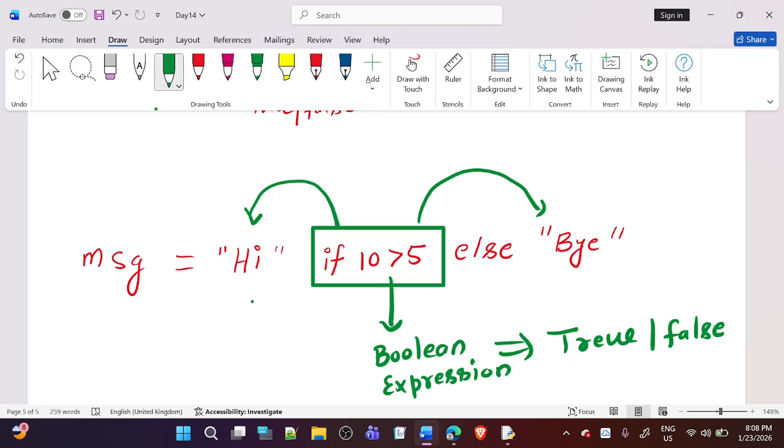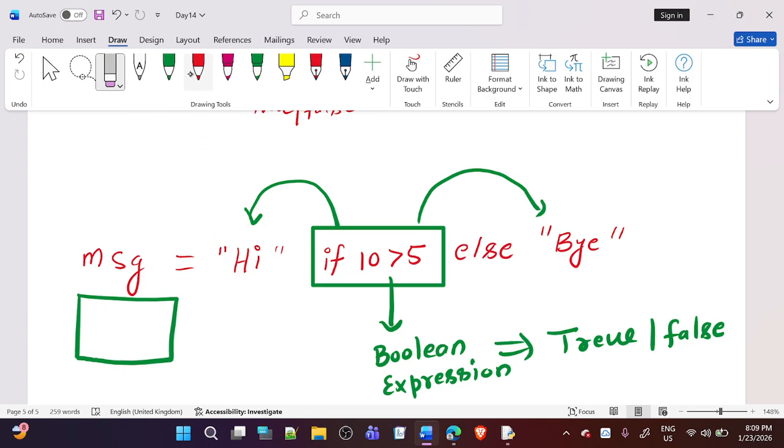So in this msg, what are variables? Memory blocks. Variables reserve a block of memory for particular data. So in this variable, what will be stored? Either it will store hi or it will store bye. But how will you get to know which message it will store? Based on the condition.